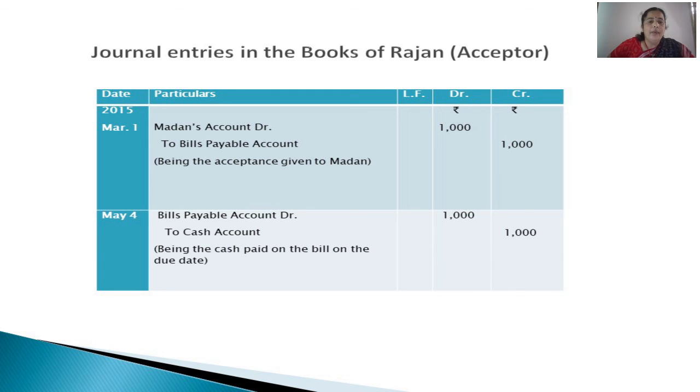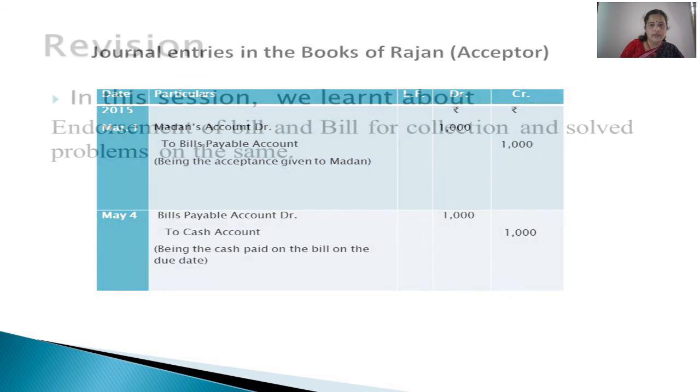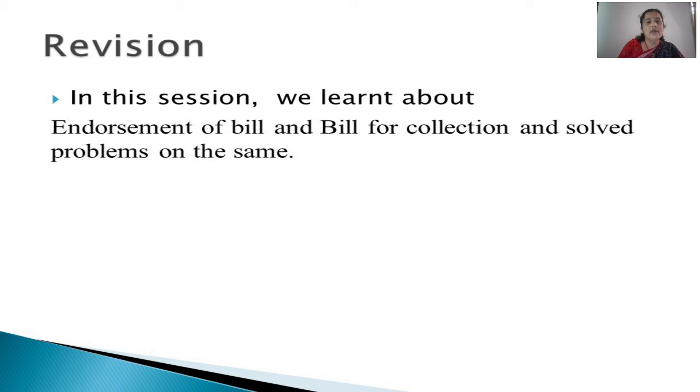Then on May 4th, now the bill is with the banker. So the bill is presented to him, whoever is presenting it, bills payable account 1000, and he paid full cash on that bill, which is 1000. So this is all about the bill sent to bank for collection.